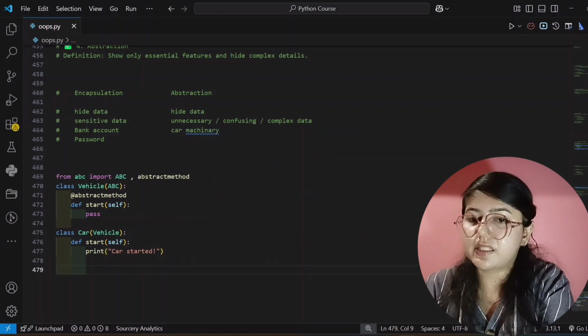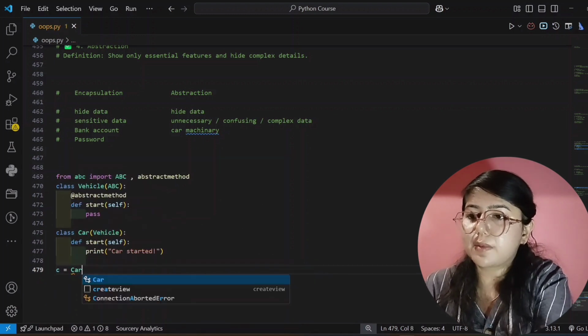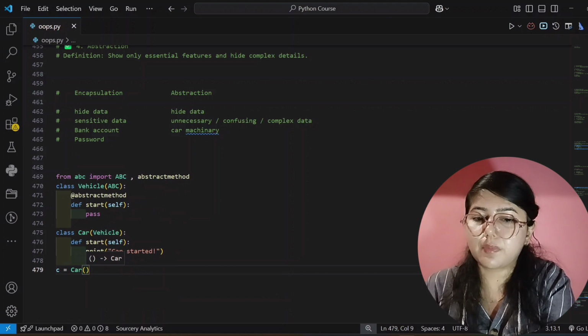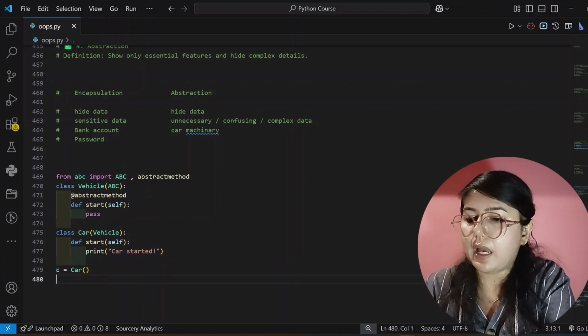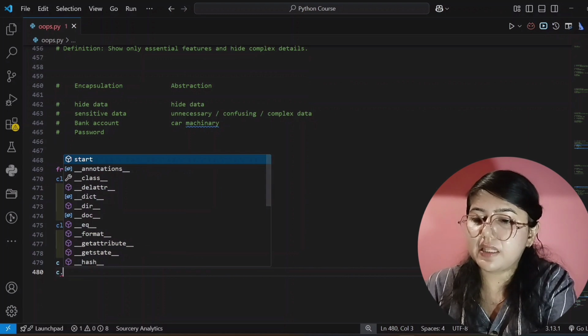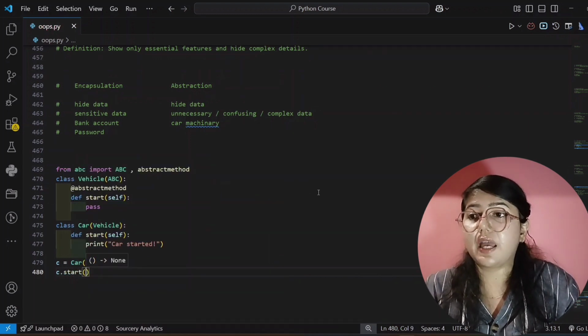So I have written print, right? And now in the next line I will create an object, and that is equal to our class name, that is car. Parent I am giving here, sorry, child I am giving here, and then the object name, and then start, which we have created here, right? Then parenthesis, and now I will run.